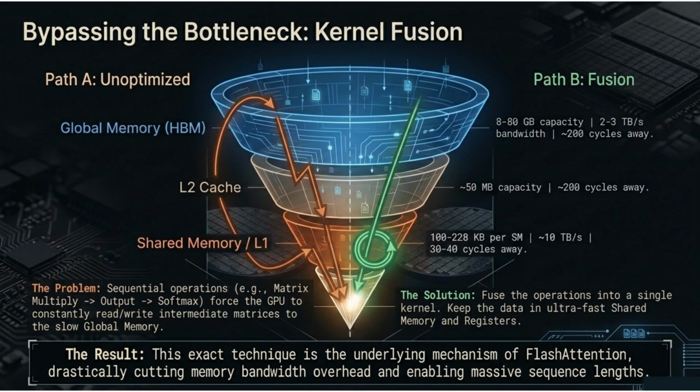Bypassing the bottleneck with kernel fusion. Sequential matrix multiply, then softmax forces intermediate results to slow global memory. Orange zigzag paths up and down the funnel. Fused kernels keep data in shared memory and registers, green loops at the bottom. FlashAttention is exactly this. One kernel, ultra-fast memory, massive sequence lengths unlocked by cutting bandwidth overhead.